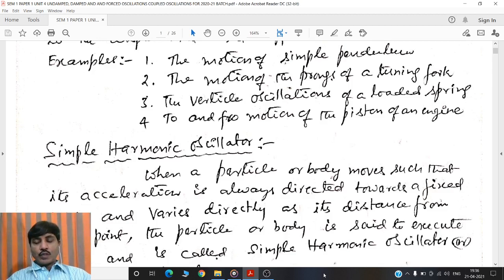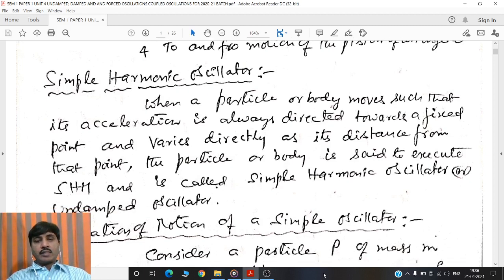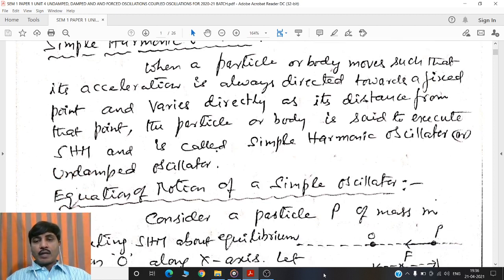A particle executing simple harmonic motion is called simple harmonic oscillator or simple oscillator or undamped oscillator. It is defined as when a particle or a body moves such that its acceleration is always directed towards a fixed point and varies directly as its distance from that point, the body is said to be in simple harmonic motion and is called simple harmonic oscillator or undamped oscillator.